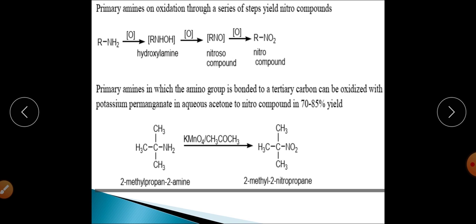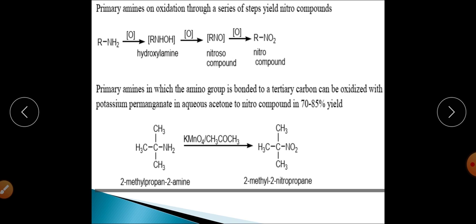Now what will happen if we don't have this kind of carbon in the substrate? For example, we are having RCH2NH2, and that RCH2NH2 is oxidized by using KMnO4. At that time, that will produce aldimine, and that aldimine on hydrolysis, not oxidation, the oxidation is the first process, on hydrolysis with water will get converted into aldehyde.